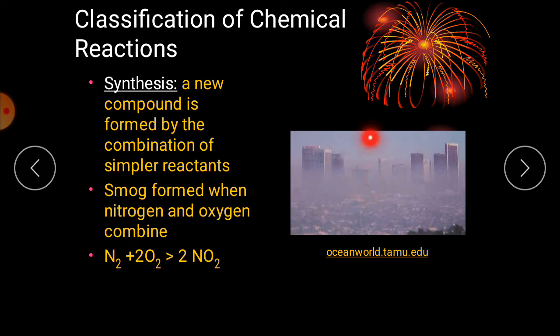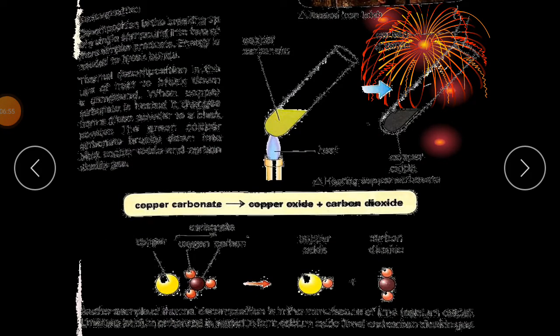In air we also have oxygen and nitrogen, and if any chemical reaction takes place in the atmosphere when nitrogen and oxygen react, we observe smoke. Okay, it is a very simple reaction, so just keep it in your mind. Another example of displacement reaction: if you can't see this picture carefully, you can see it on page number 75.